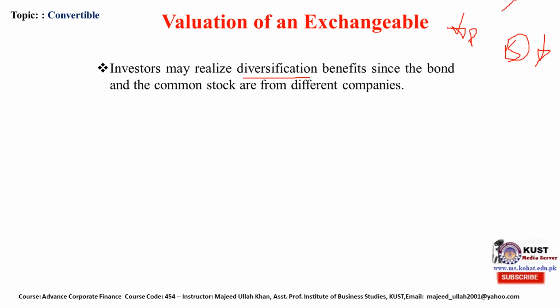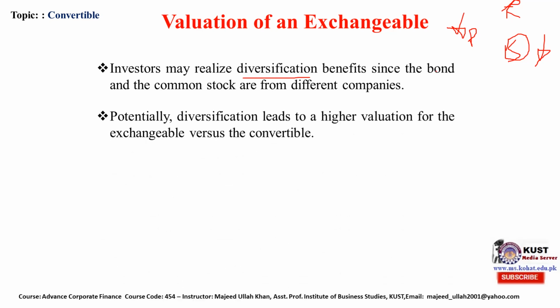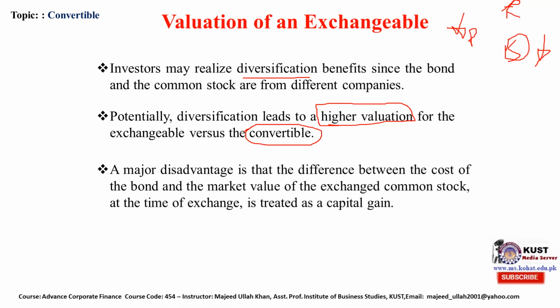Second, the value the investor extracts from potential diversification leads to higher valuation. Obviously, when there is less risk, you will value things higher. For exchangeable versus convertible bond, a convertible bond relates to the same company, while an exchangeable bond provides a little bit of diversification benefit to the investors.